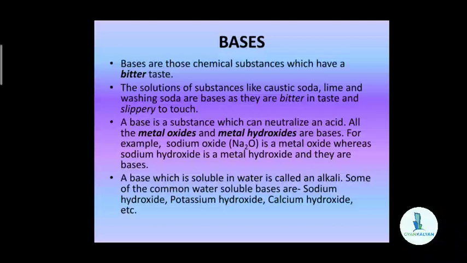Some common water soluble bases or alkalis are sodium hydroxide, potassium hydroxide, calcium hydroxide and so on. These soluble bases or alkalis are much more useful than the insoluble bases because most chemical reactions take place only in aqueous solutions, or water solutions.